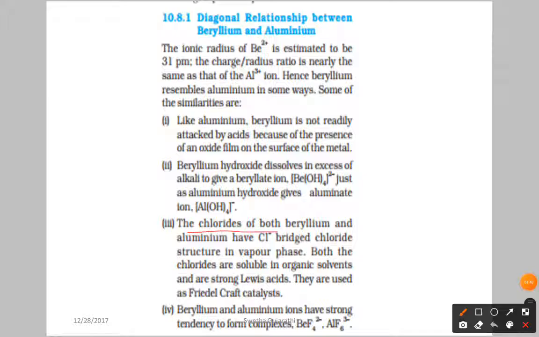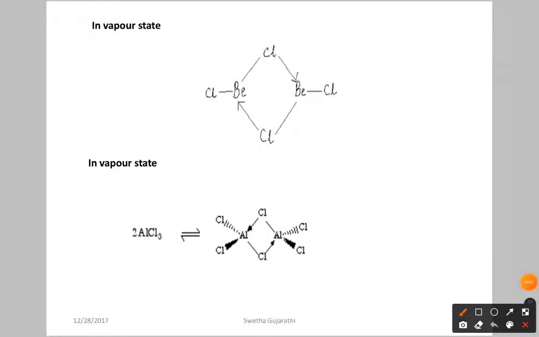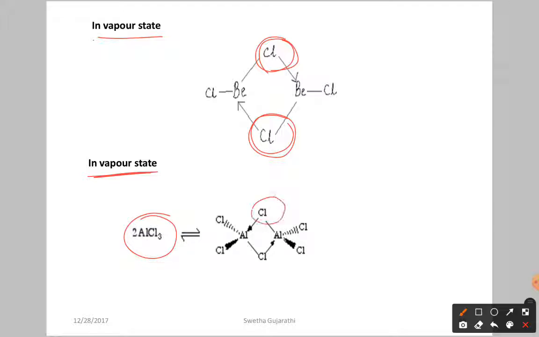Next, the chlorides of both beryllium and aluminium have chlorine bridged structures in the vapor phase. Let us see how the structure will be. Already we discussed that in the vapor phase beryllium exists as a dimer. This is the dimer, and in the dimer you can see the bridges of chlorine. Now come to the vapor phase of aluminium. Here aluminium also exists as a dimer, and these are the bridges of chlorine. Both have bridges of chlorine in the vapor phase.